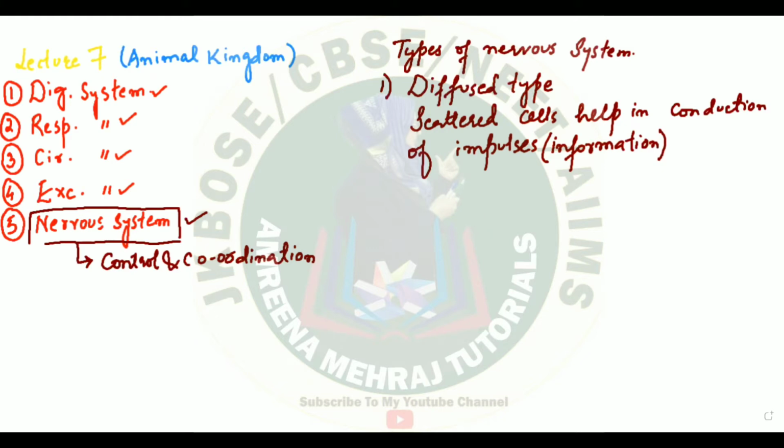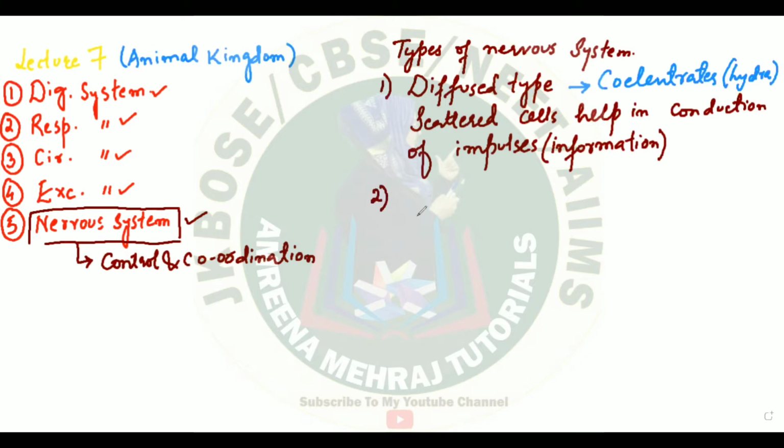This nervous system you will be able to see in lower forms of animals, like if you look at the coelenterates like Hydra. In Hydra or in coelenterates, you will see the diffused type of nervous system, very basic, very simple.